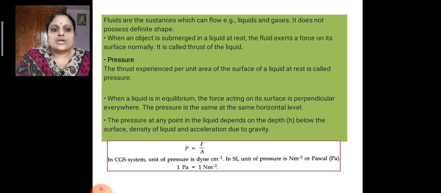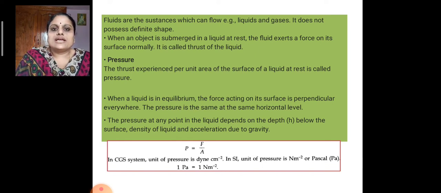When a liquid is in equilibrium, the force acting on its surface is perpendicular everywhere. That is, the pressure is the same at the same horizontal level. The pressure at any point in the liquid depends upon the depth h below the surface, the density of the liquid, and the acceleration due to gravity.